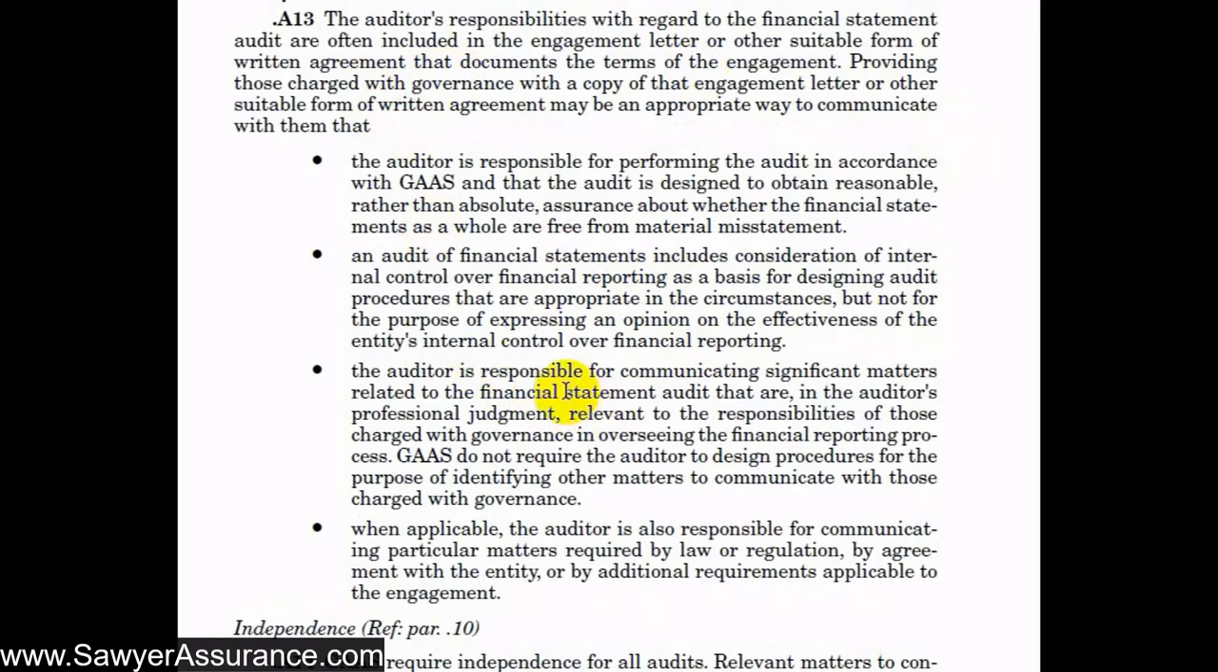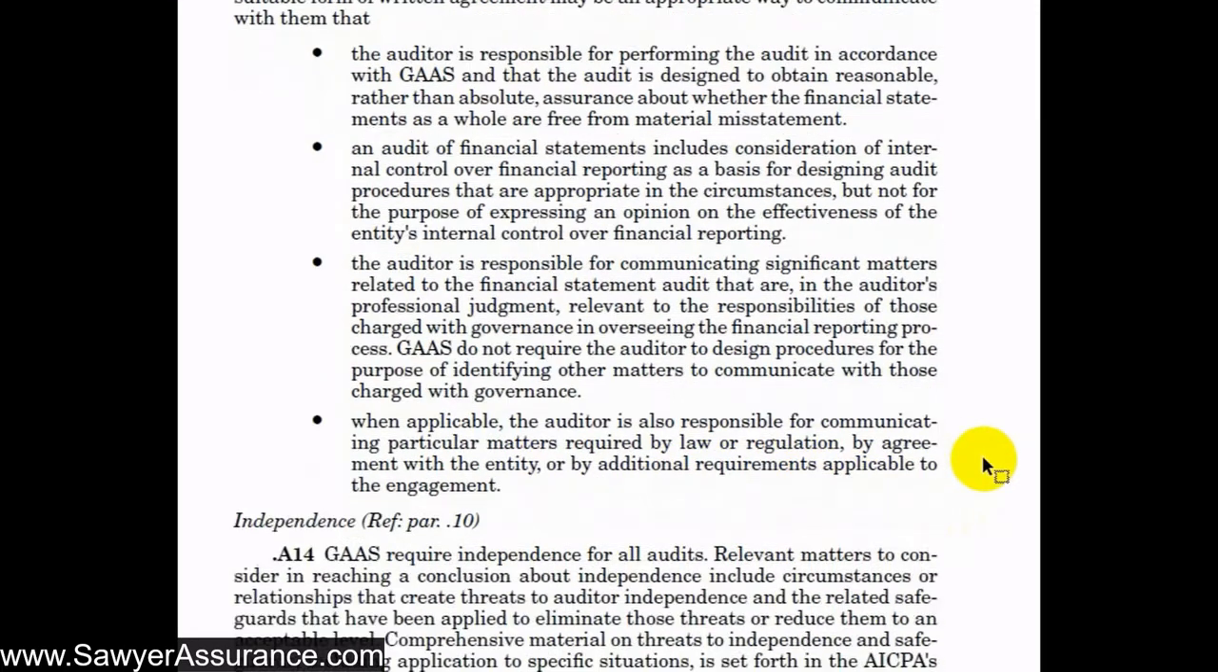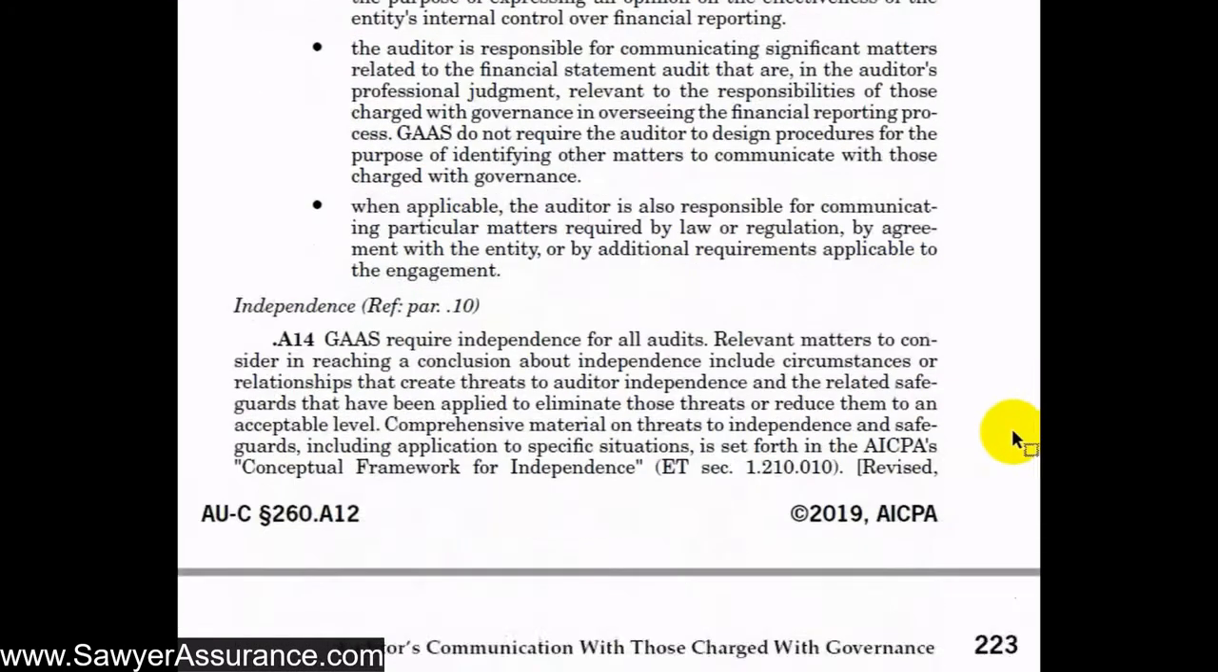We also communicate that we're responsible for communicating significant matters related to the financial statement audit that are, in our professional judgment, relevant to those charged with governance responsibilities for overseeing the financial reporting process. And that GAS doesn't require us to design procedures for the purpose of identifying other matters to communicate with those charged with governance. And finally, when applicable, we might also communicate in the engagement letter that we're responsible for communicating particular matters required by law or regulation. That way they are aware of our responsibilities there.